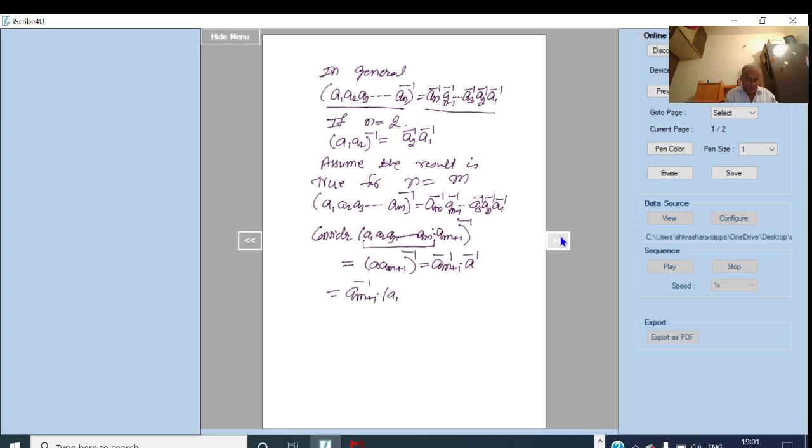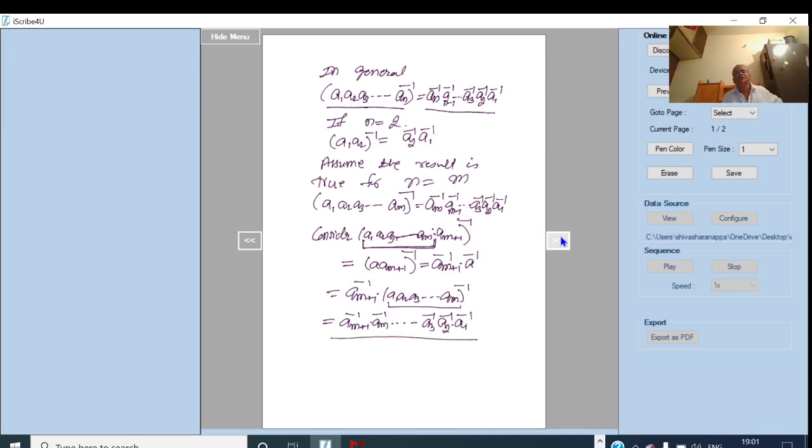A is A1 A2 A3 up to Am, so this is A inverse. By our assumption, this is Am plus 1 inverse into Am inverse, Am minus 1 inverse, up to A3 inverse, A2 inverse, A1 inverse.